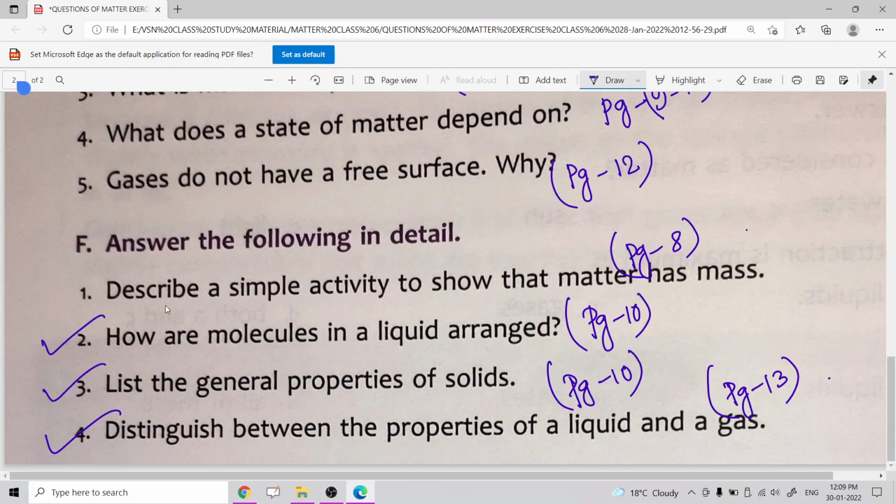And for the first one, describe a simple activity to show that matter has mass. You can write down any activity from your textbook. If you want to write an activity from your textbook, then just from page number 8 you can write down the activity.